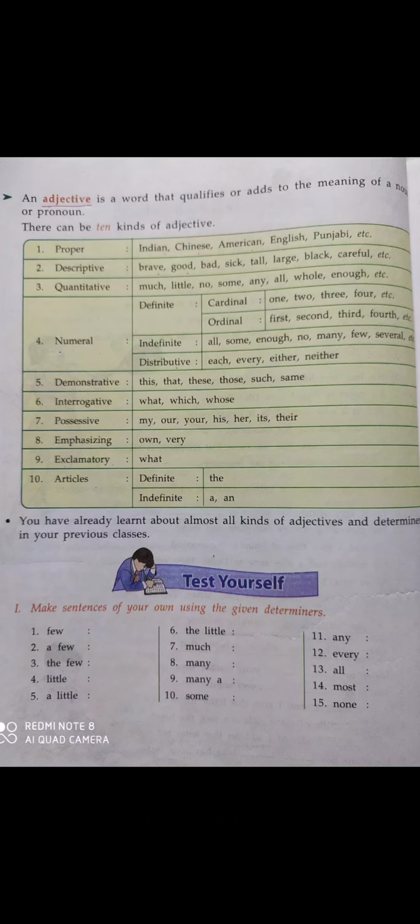So all these types of words are called adjectives. Now you have already learned about most kinds of adjectives and determiners in your previous classes. Here are some determiners: few, a few, the few, little, a little, the little, much, many, some, any, every, all, most and none. All of these are the determiners given here, and you have to make sentences of your own using them.